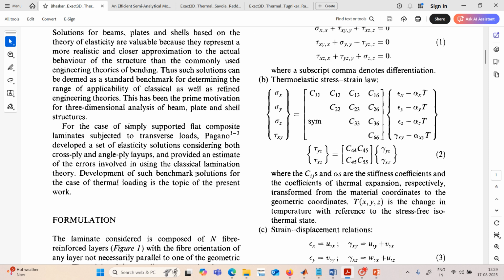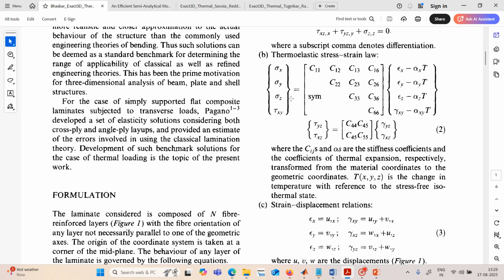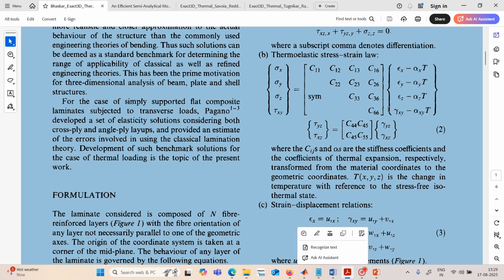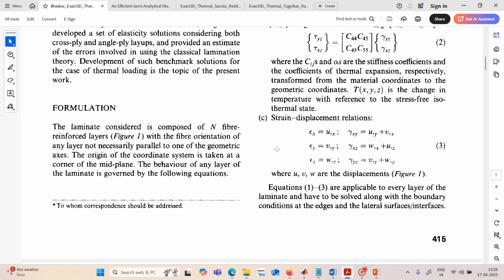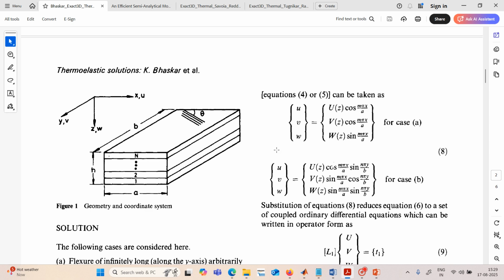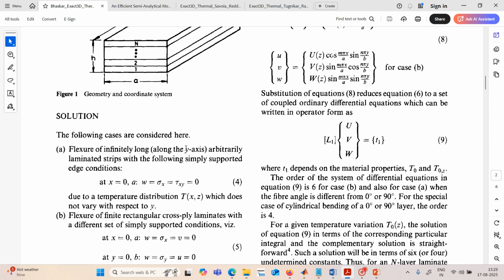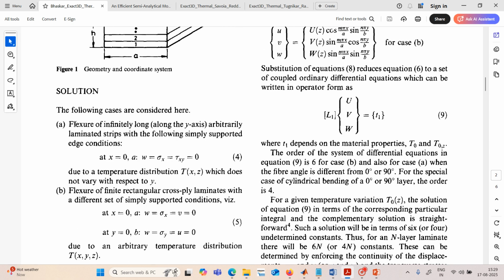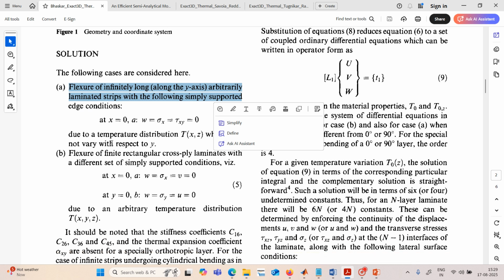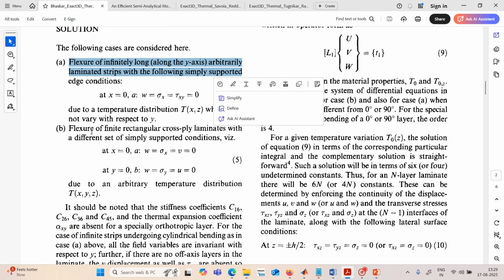This is the paper he has given, and he has applied the thermoelastic stress strain relations here. And then he has solved the 3 cases. One is the flexure of an infinitely long laminate. So this is the first problem, with its boundary conditions.